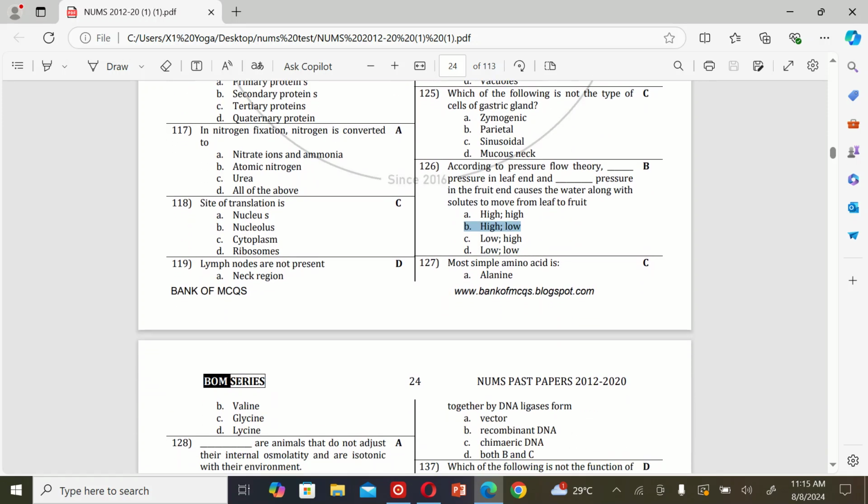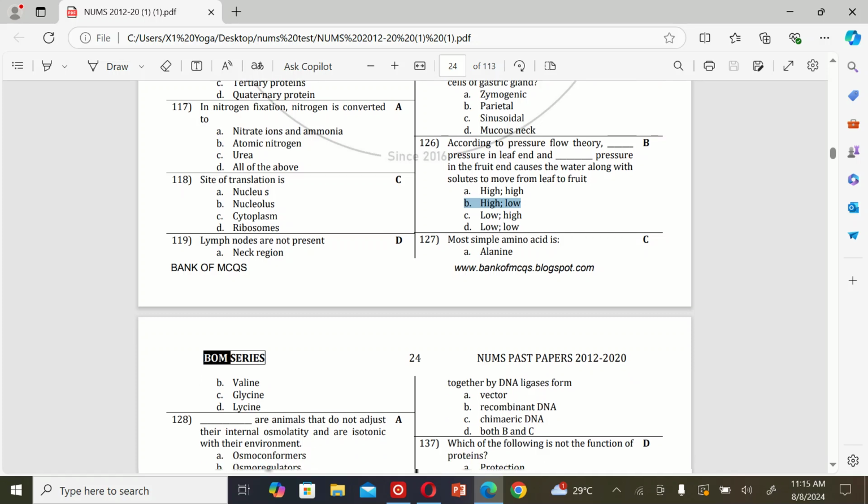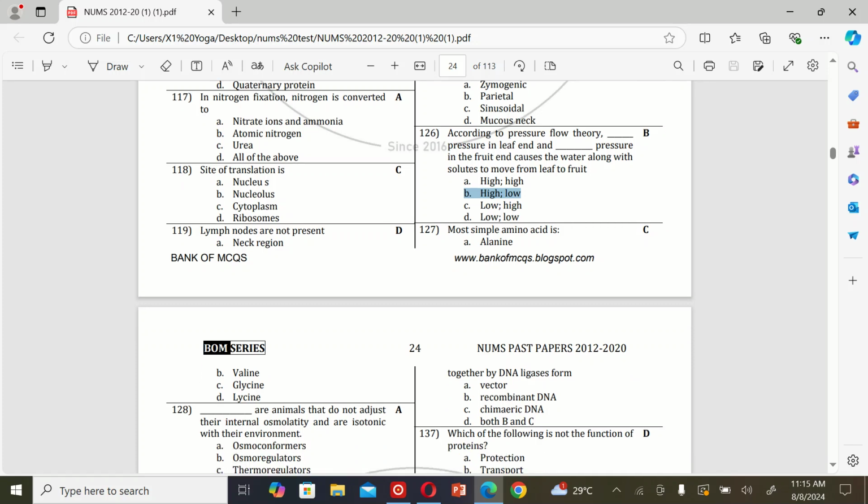The next MCQ is: the simplest amino acid is A. Alanine, B. Valine, C. Glycine, and D. Lysine. So the correct option is C, glycine.